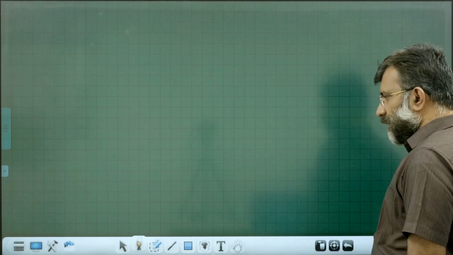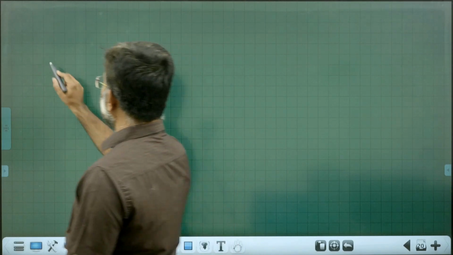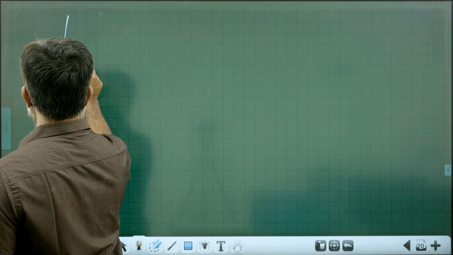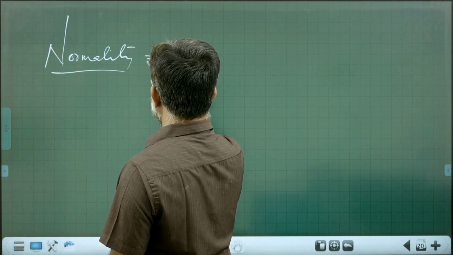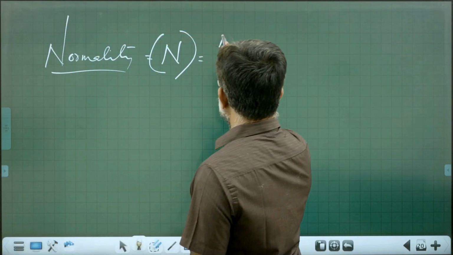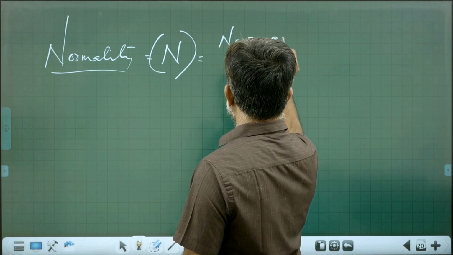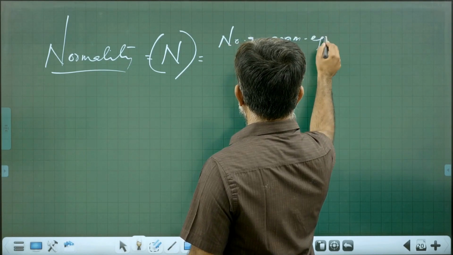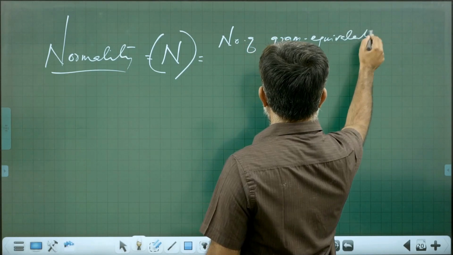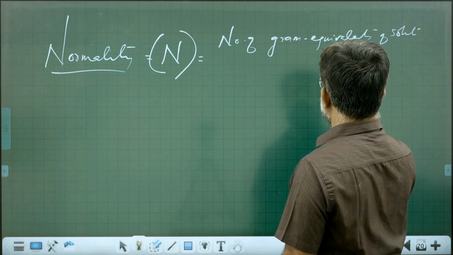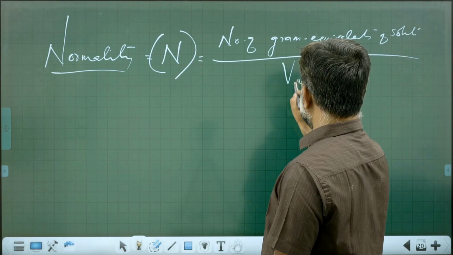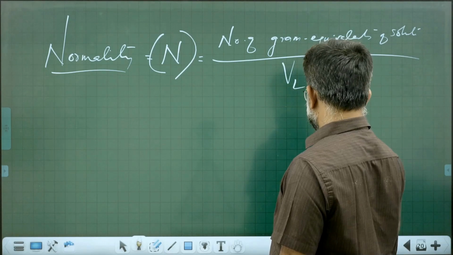That is molarity. So mass percentage, volume percentage, mass volume percentage, molarity. Then it is normality. Normality means capital N. Normality means number of gram equivalents of solute per liter of solution.